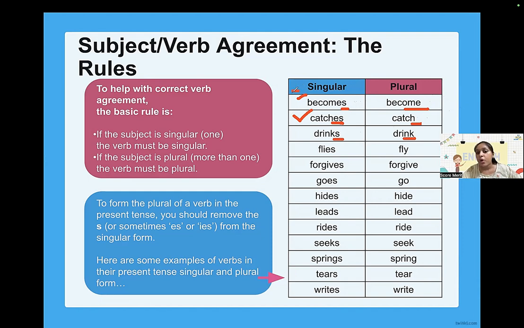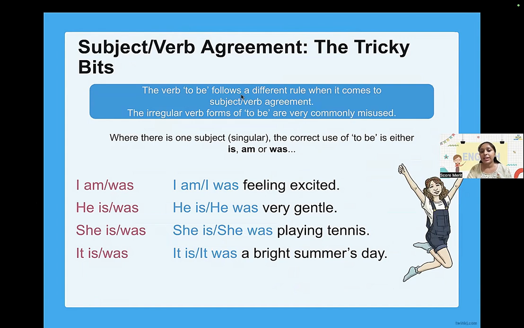And that's how, whenever you see these verbs, you will always use a singular subject. With all these other ones, we will always use a plural subject because it is plural. I hope I make sense in what I'm teaching you right now. Okay, so this is what subject verb agreement is. Let's have a look at more examples.